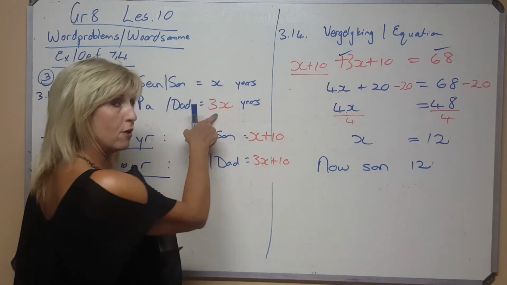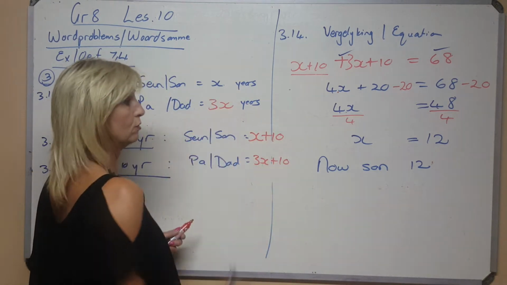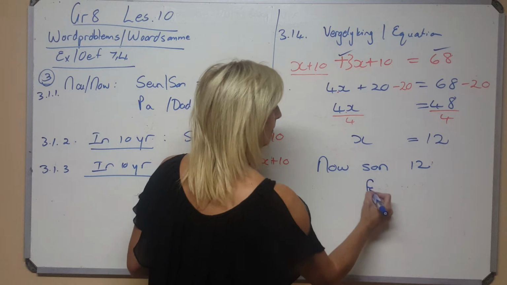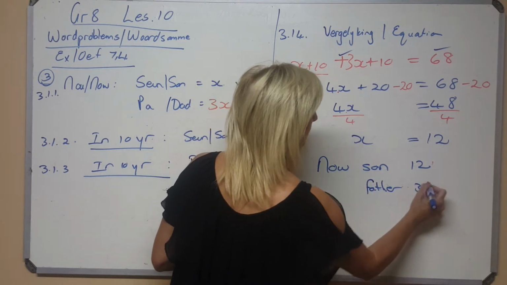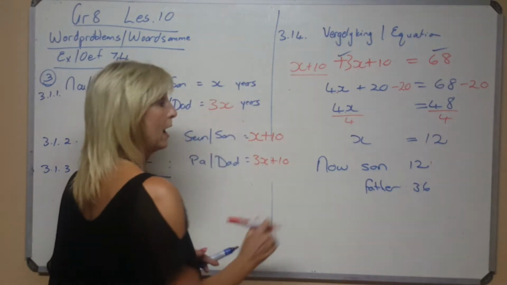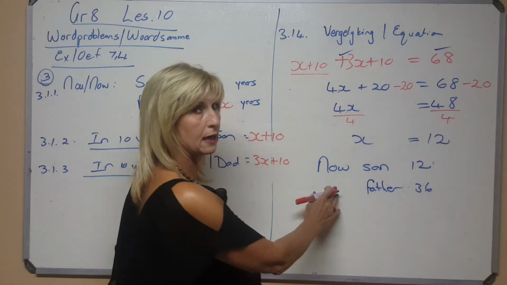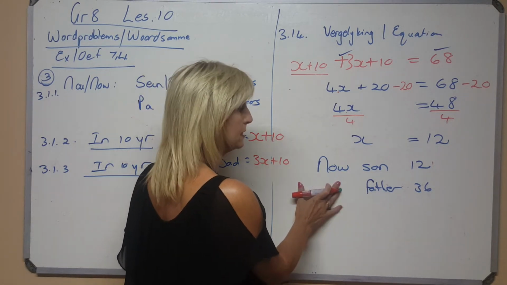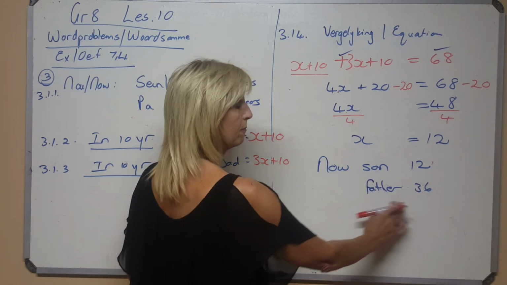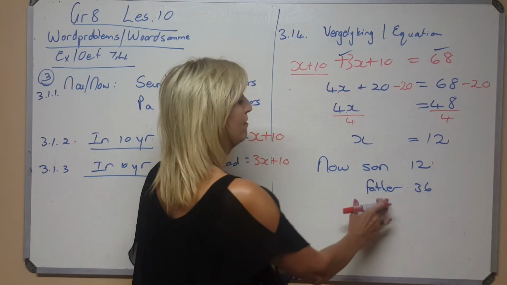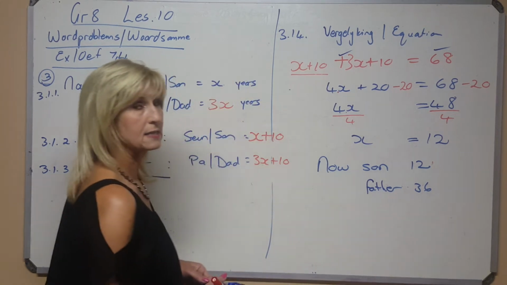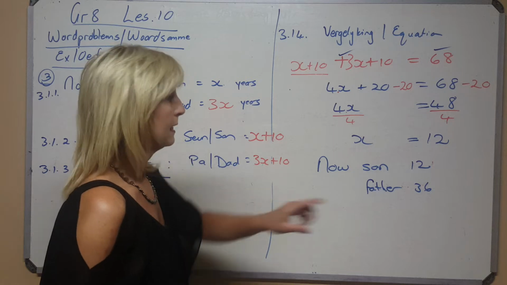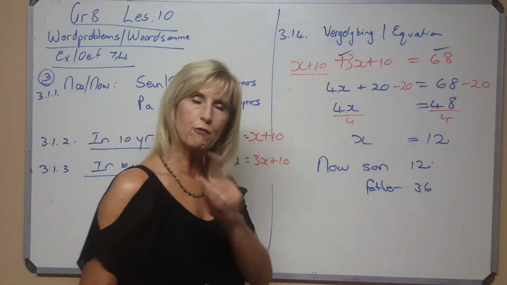That means that the father has to be 3 times as old, namely 36. So currently, and I'm sure you can write this in Afrikaans, the son is 12 and the father is 36. Does it make sense that the one is 3 times as old? But you can go and test it further.